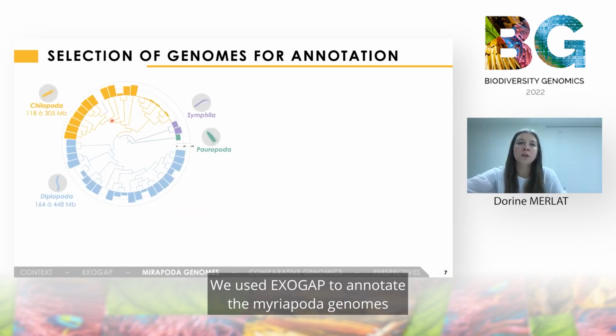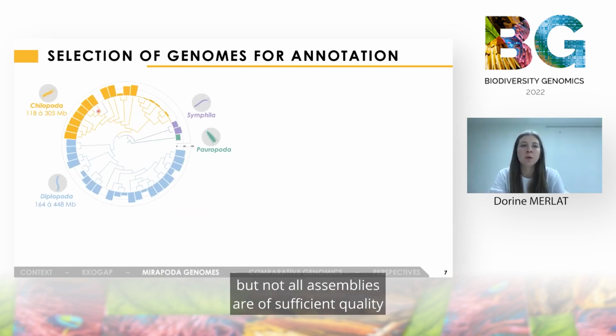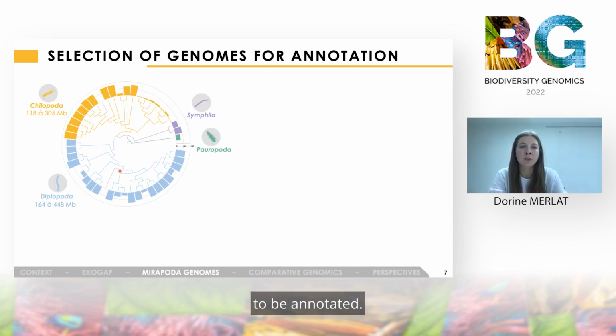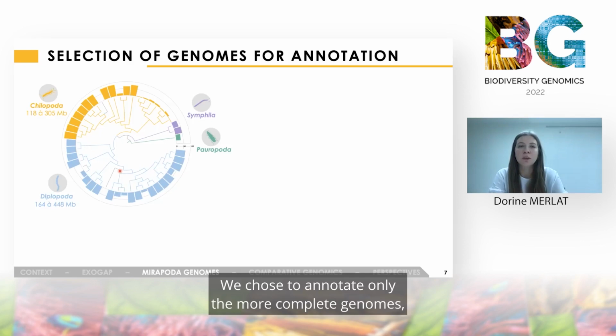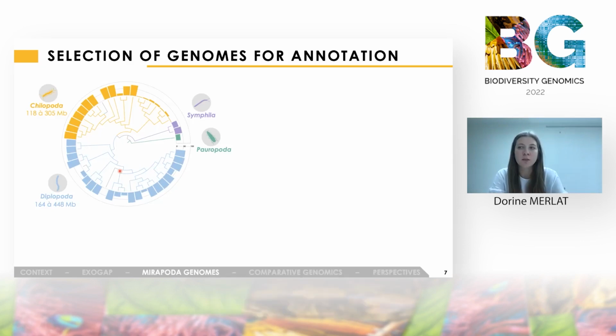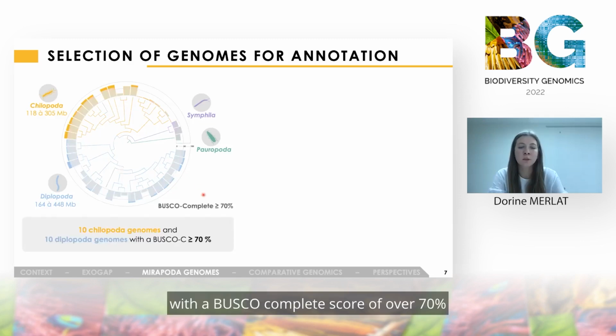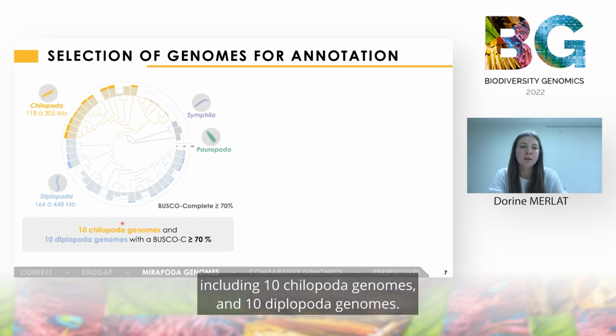We used EXOGAP to annotate the myriapod genomes, but not all assemblies are of sufficient quality to be annotated. We chose to annotate only the more complete genomes. That means the 20 genomes with a BUSCO complete score higher than 70%, including 10 chilopod genomes and 10 diplopod genomes.